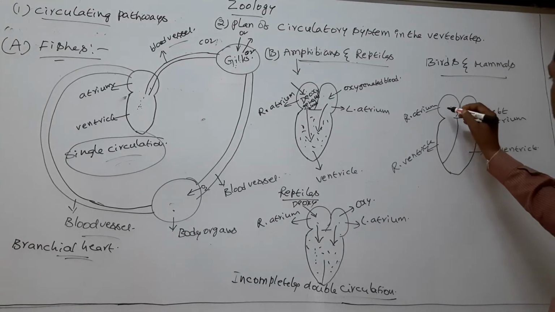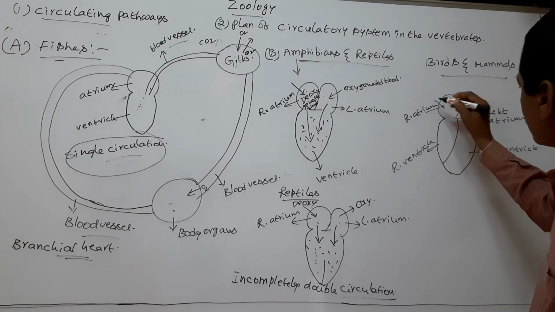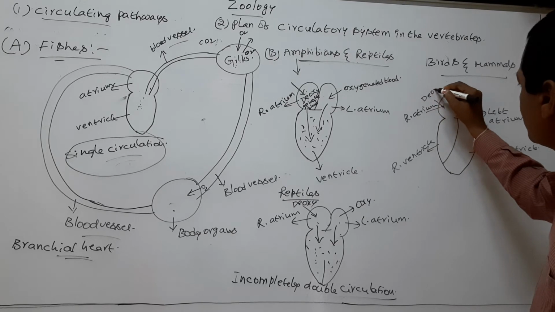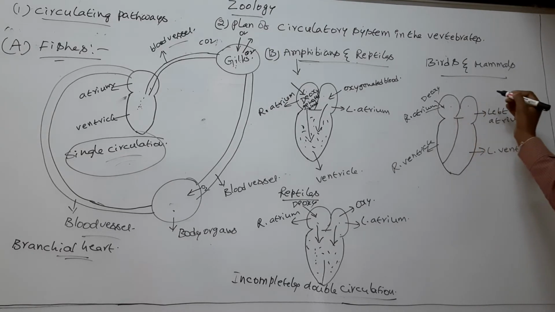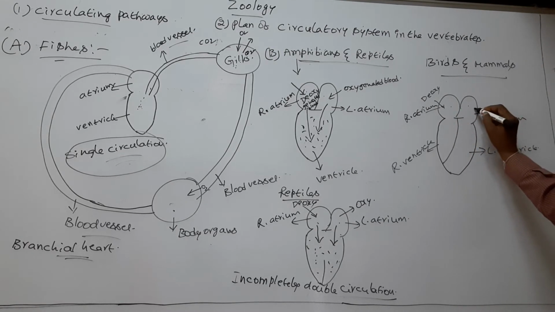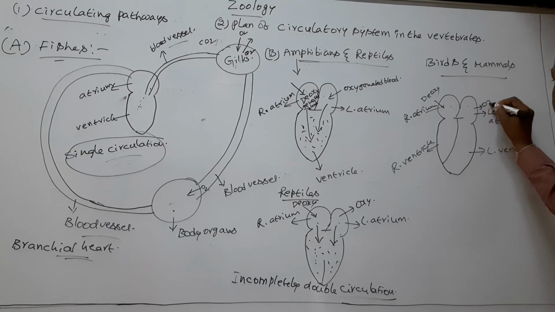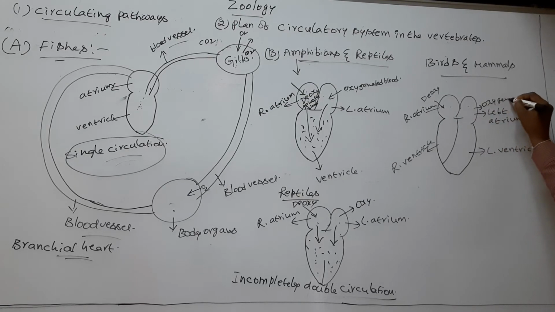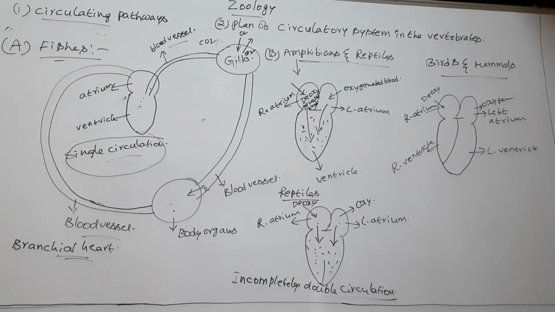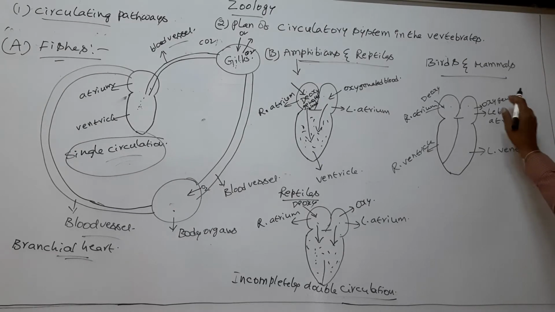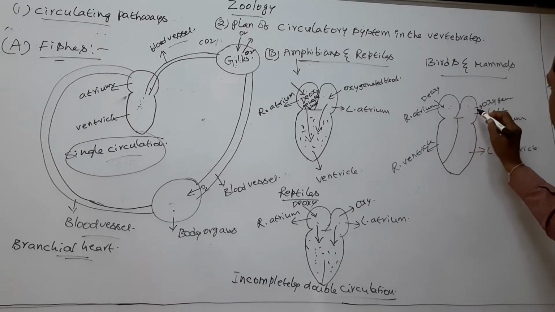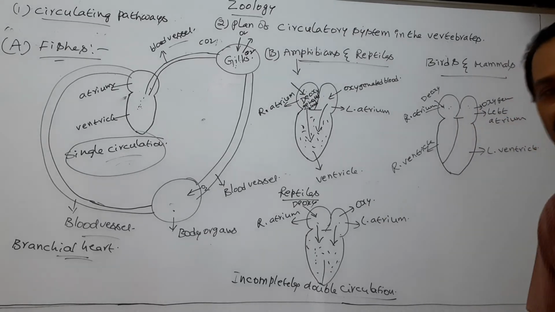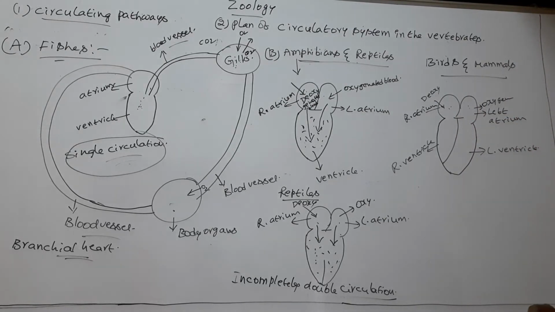Here, the right atrium receives deoxygenated blood from body organs. Next, the left atrium collects oxygenated blood from the lungs. So the right atrium fills with deoxygenated blood, and the left atrium fills with oxygenated blood.